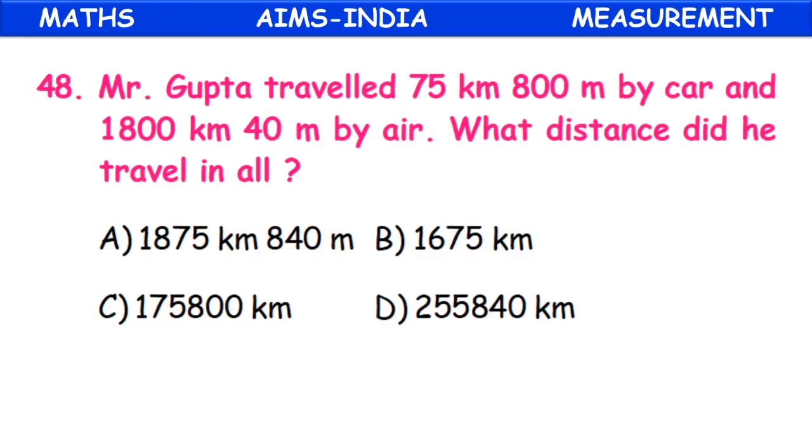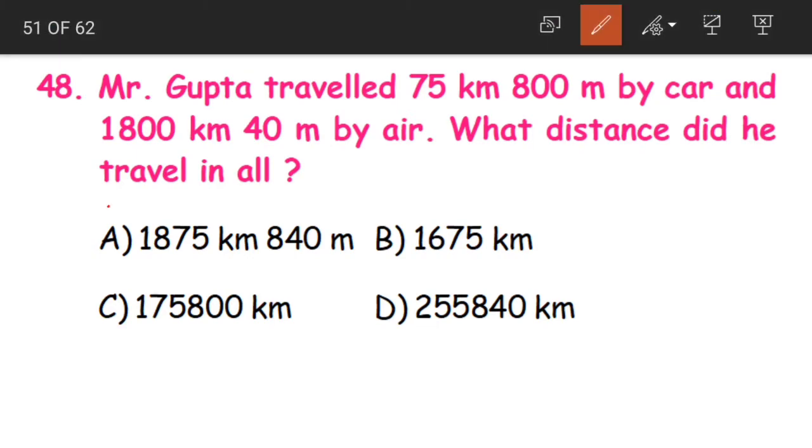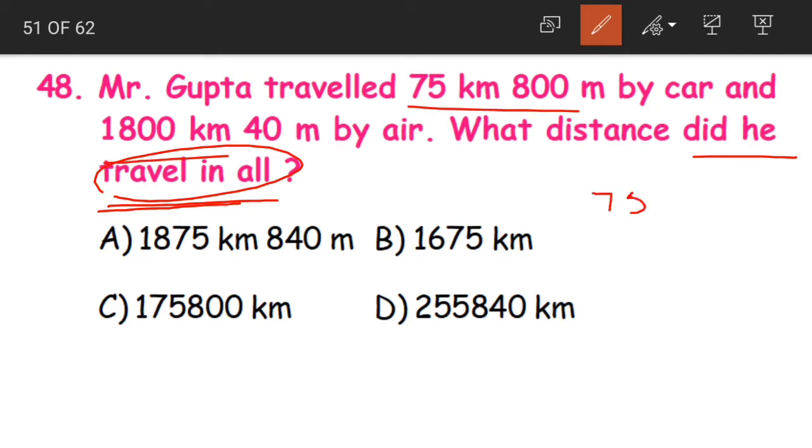Option A. Question 48. Mr. Gupta travelled 75 kilometers 800 meters by car and 1800 kilometers 40 meters by air. What distance did he travel in all? It is very easy, right? We have to find out the total distance. That means we have to add 75 kilometers 800 meters plus 1800 kilometers and 40 meters.